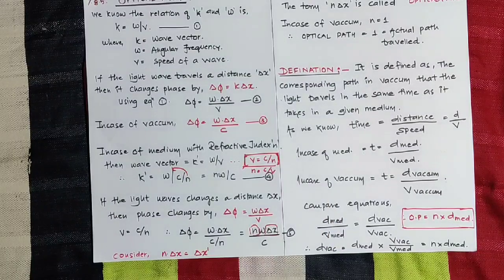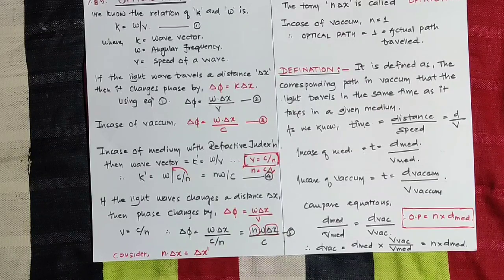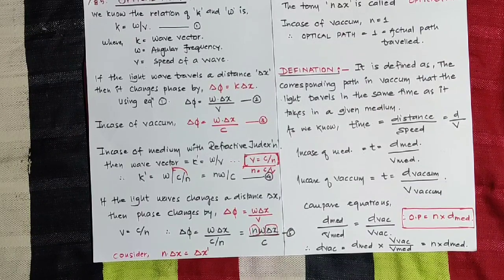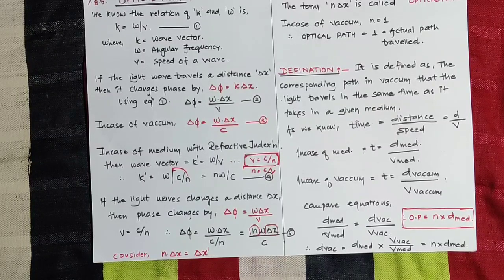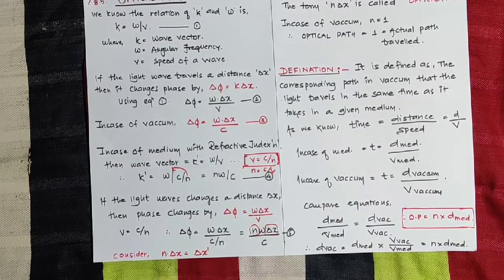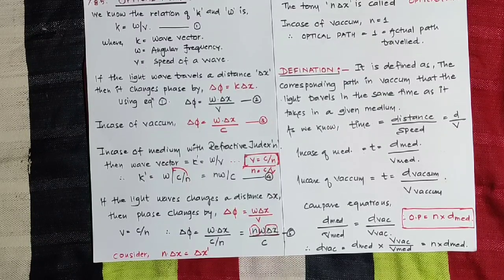We can consider a path length of delta x in a medium of refractive index n as equivalent to a path length of n delta x in a vacuum. So in vacuum n is equal to 1, and the optical path is equal to the actual path traveled by light. Another definition of optical path: it is defined as the corresponding path in vacuum that light travels in the same time as it takes in a given medium.